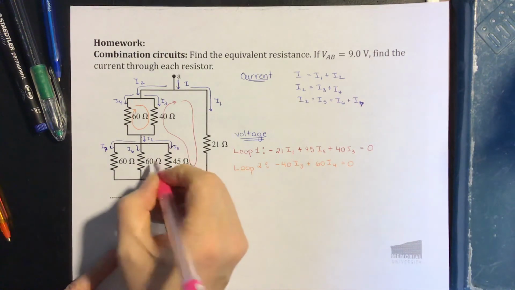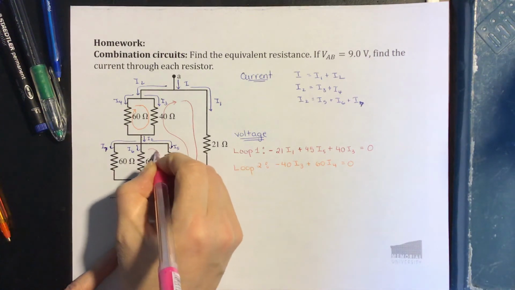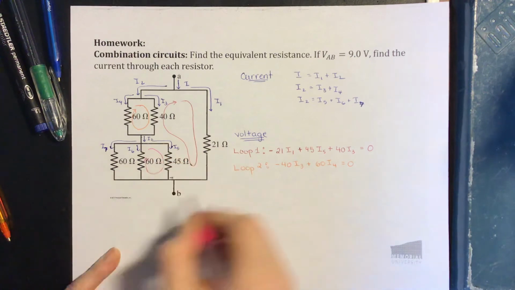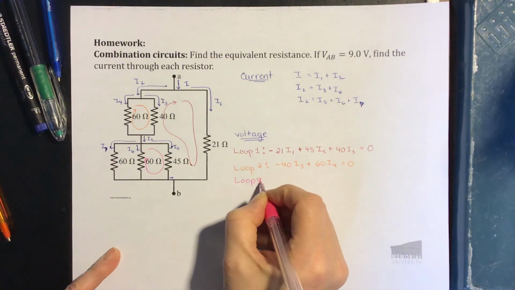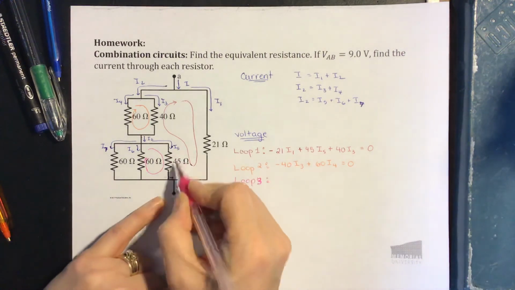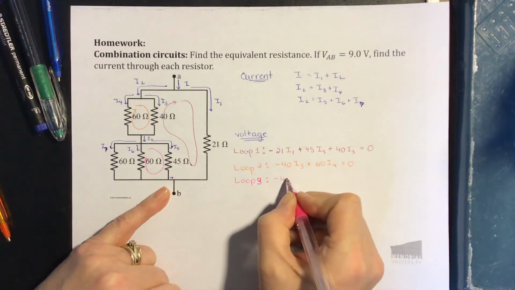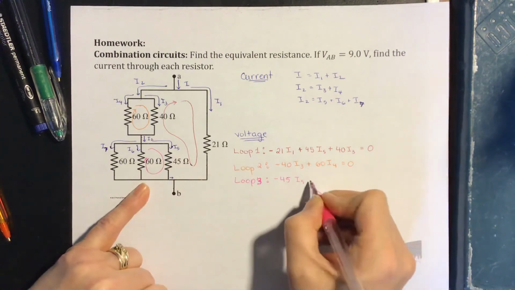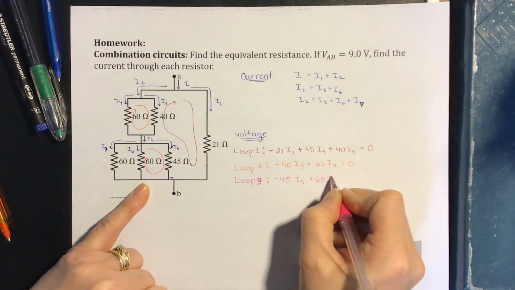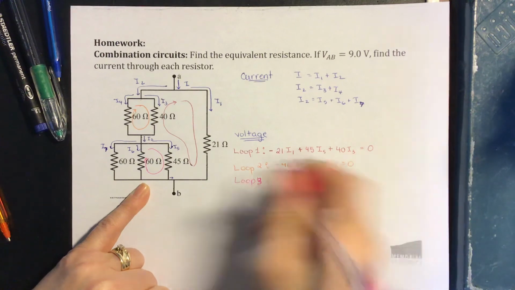For our last 2 equations, we have 2 more loops. So let's come around this loop. We'll come around in this direction. This will be loop 3. So we have a drop across this guy, minus 45 I5. An increase across this resistor, plus 60 I6 equals 0.